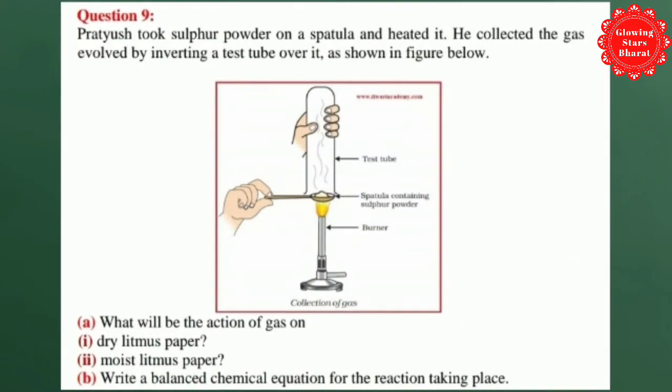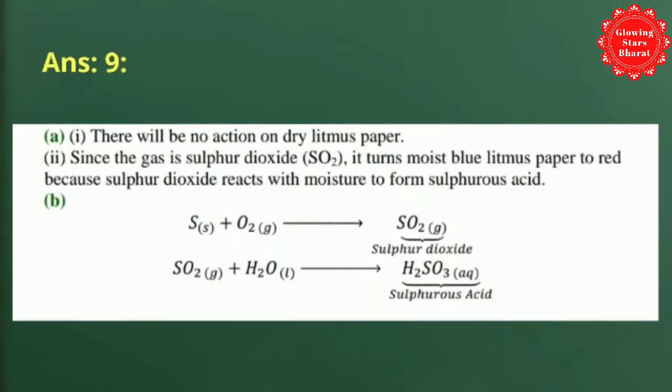Next, question number 9. Pratyush took sulfur powder on a spatula and heated it. He collected the gas evolved by inverting a test tube over it as shown in the figure below. Question A. What will be the action of the gas on dry litmus paper and moist litmus paper? And question B. Write the balanced chemical equation for the reaction taking place. So friends, see the solution of question number 9.